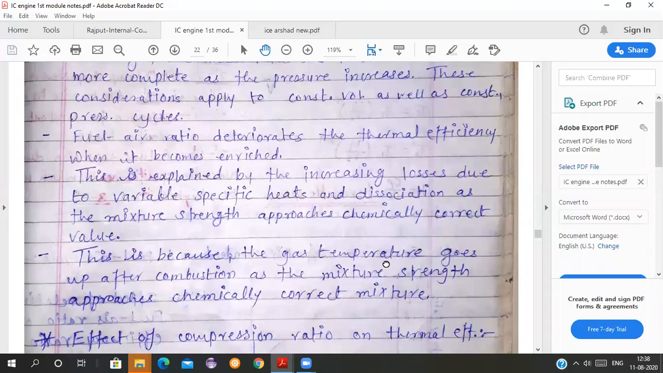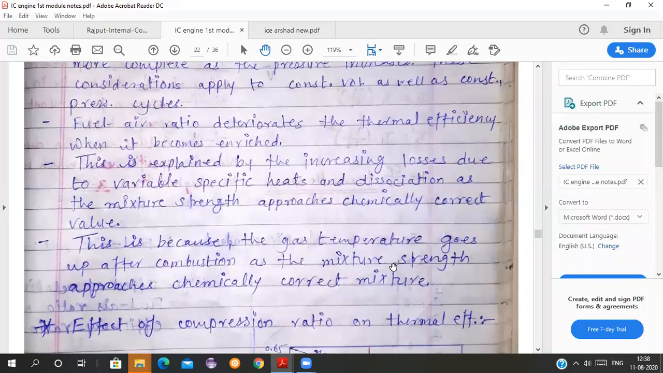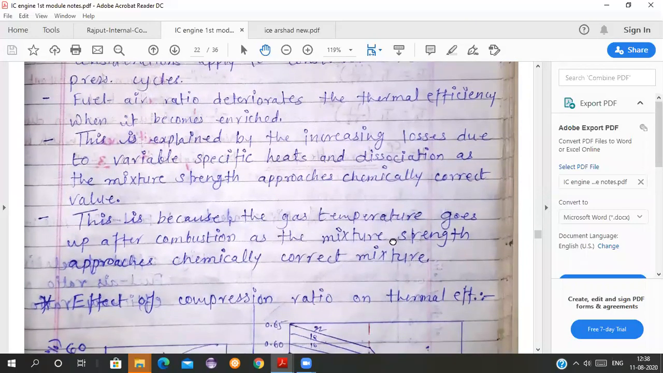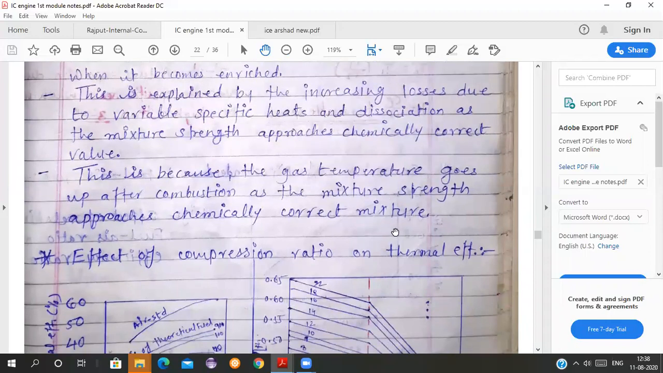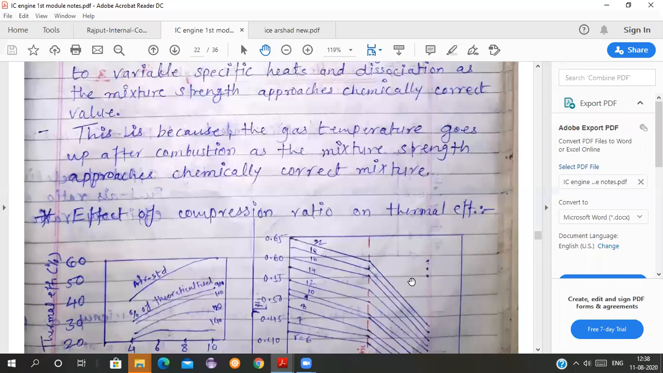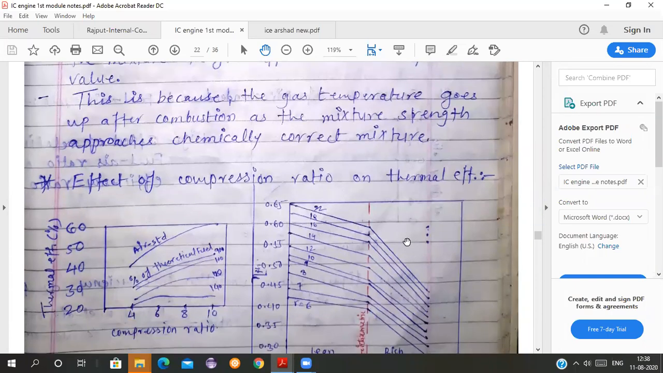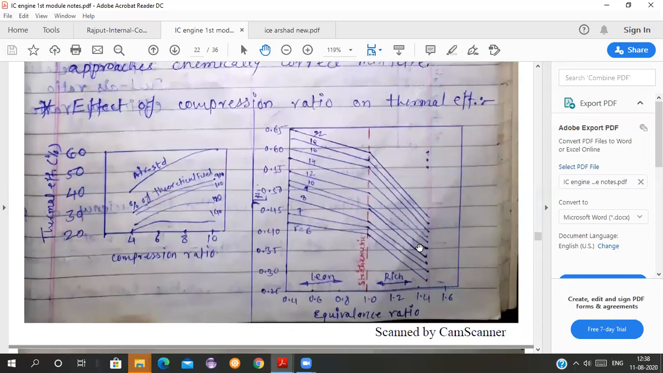Fuel air ratio deteriorates the thermal efficiency when it becomes enriched. This I have explained you. This is explained by the increasing losses due to the variable specific heat and dissociation as the mixture strength approaches the chemically correct value. This is because the gas temperature goes up after combustion as the mixture strength approaches the chemically correct mixture. Okay, see here, effect of compression ratio on thermal efficiency.